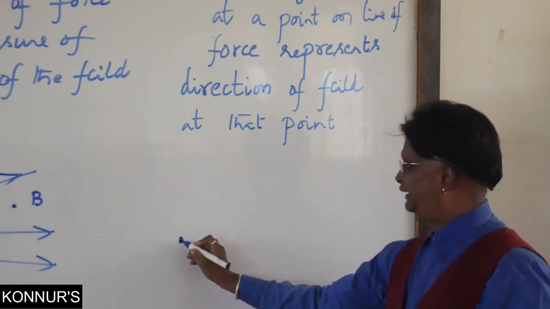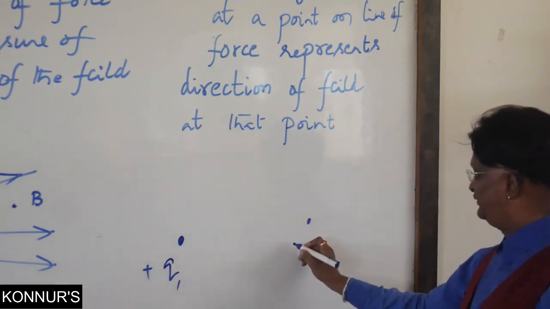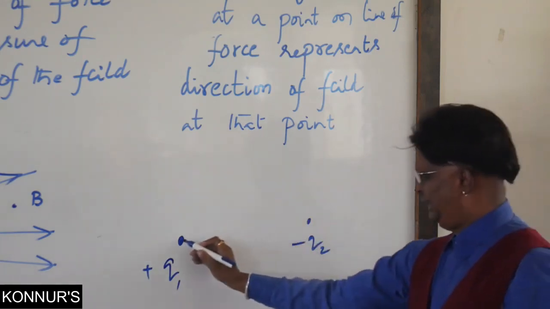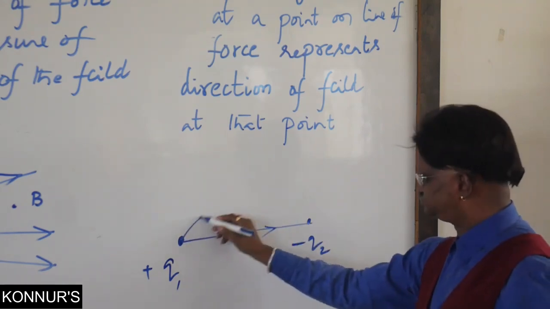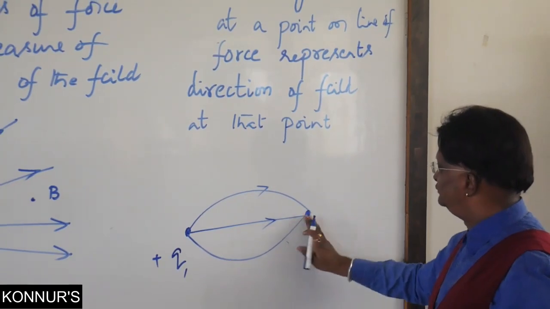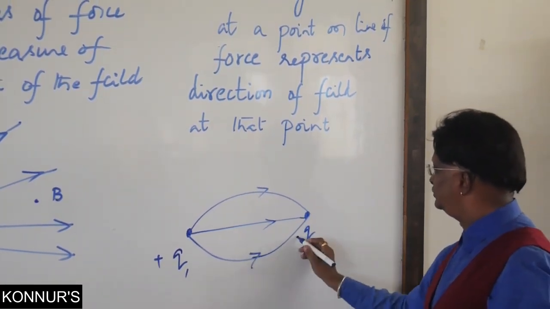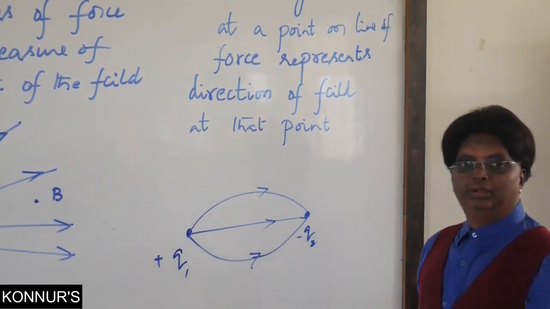See, earlier we said this was a charge plus Q1 and this is a charge minus Q2, and this is what we have shown, the field lines for the system of Q1 and minus Q2.